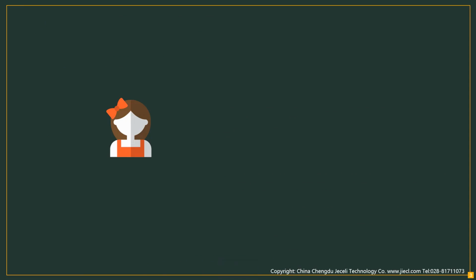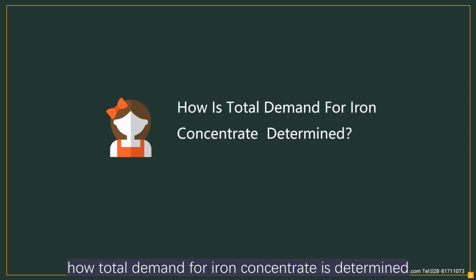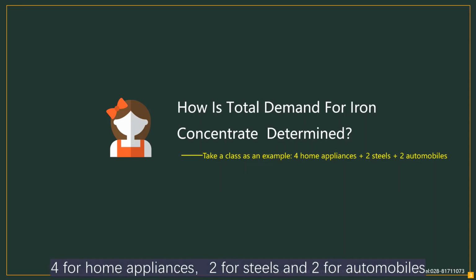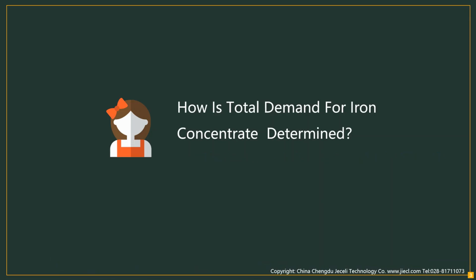Part 1. Beginning with an analysis of how total demand for iron concentrate is determined. Taking a class as an example: 4 for home appliances, 2 for steels and 2 for automobiles.